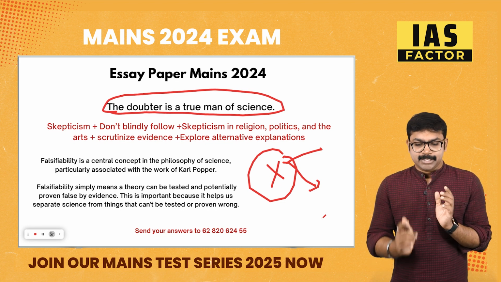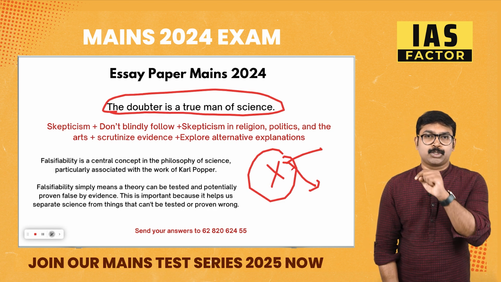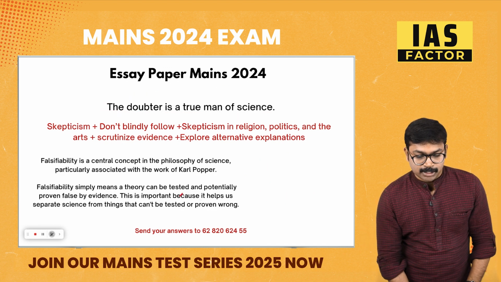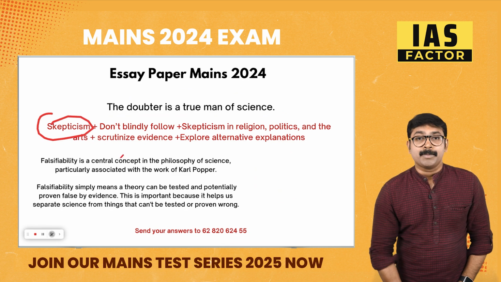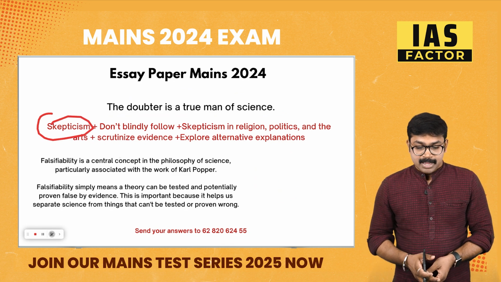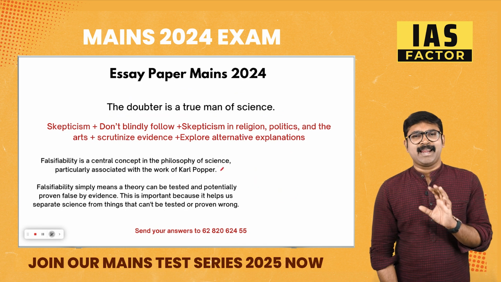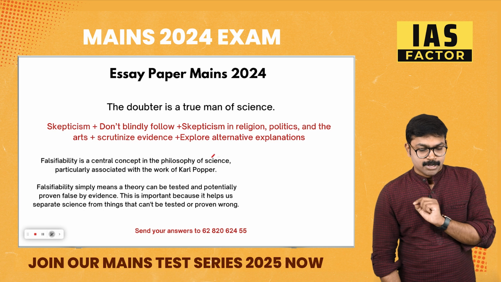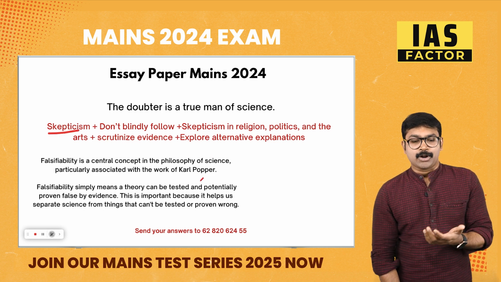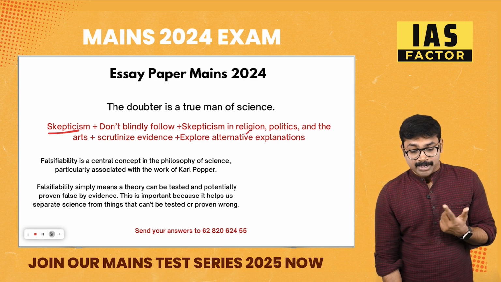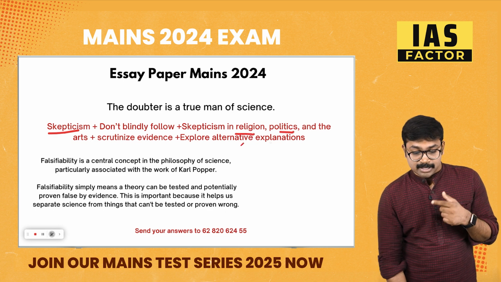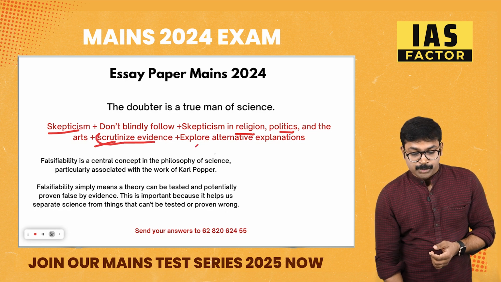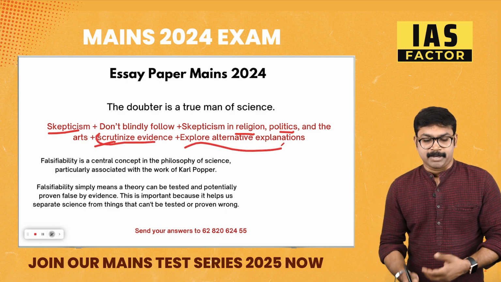So as a man of science, you should always be rational. You should always question it. So this needs a scientific approach, and this brings in the concept of skepticism. You must have heard about the concept of skepticism, and don't blindly follow anything. Be a man of science, you need proof, you need evidence for everything. So skepticism is again the concept. So bring in skepticism, you can write it from a religious perspective, politics, arts. You need to scrutinize, you need evidence to scrutinize everything, and you need to explore alternate explanations like this.